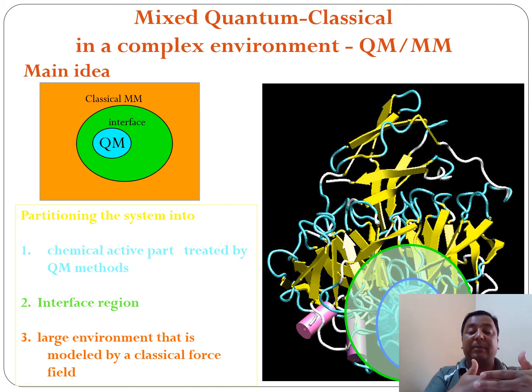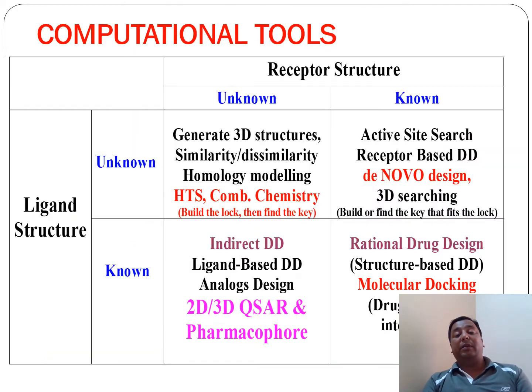Once we apply quantum mechanics, if it gives a good response, then we come to molecular mechanics for studying a number of molecules, or for studying macromolecules. Here the quantum mechanics approach has been applied, and then there are interfaces, and then it comes to the large interface called the molecular mechanics force field. So some partitions are there between quantum mechanics and molecular mechanics.